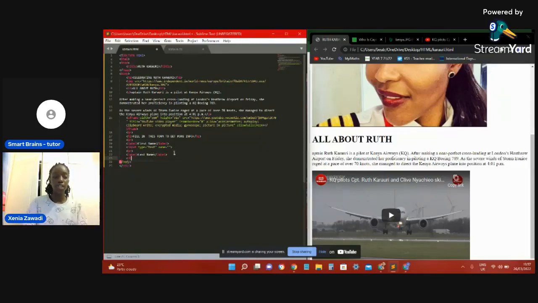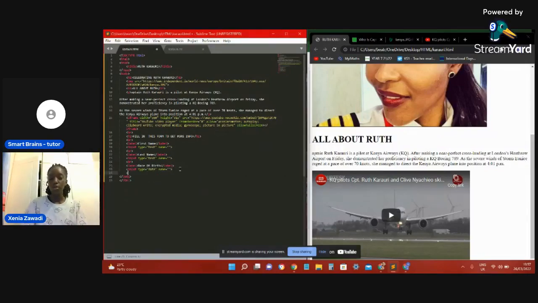Put input type text. We do a BR to separate, and next you're going to be putting a label for date of birth, and the input type is date.